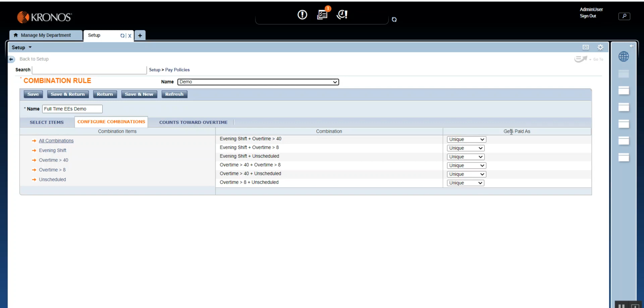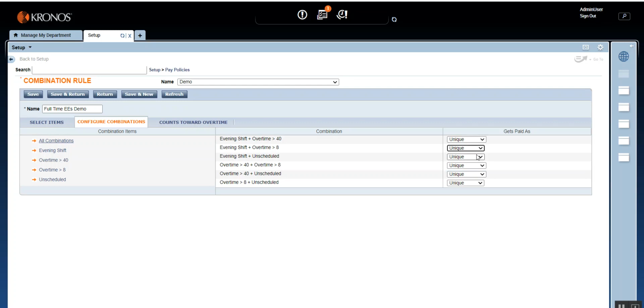In the get paid as, if you click on the drop down, you have two rules. One is the evening shift and overtime greater than 40. Here you have the evening shift and greater than 8 hours. Evening shift and overtime are two different rules. Which rule will take precedence over the other? Does evening shift win, or does overtime greater than 8 win? If you are not able to determine who wins, and if there is a tiebreaker, then keep it as unique.